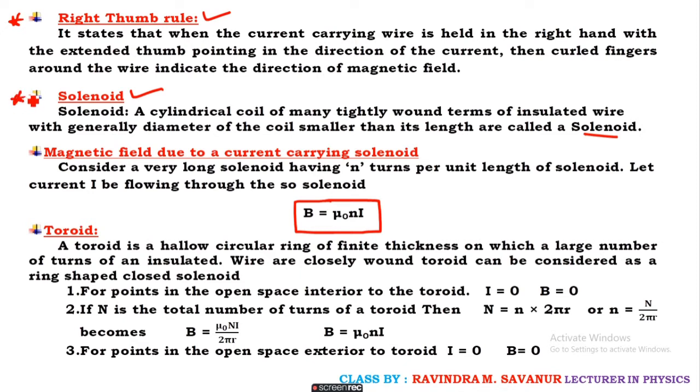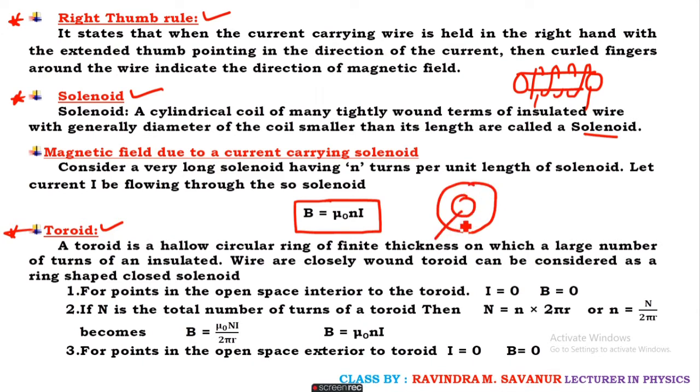Once the discussion of the solenoid is over, we come to the toroid. The solenoid shape is like this, where the number of turns are wound here. In a toroid, the shape is circular. Here the number of turns are wound in a circular path, and it also has a mathematical expression, which depends on whether the point is inside or outside the magnetic field.